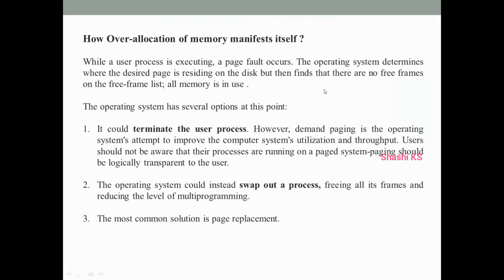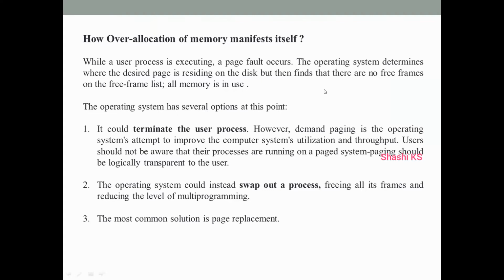If we examine the solutions available, we want to bring some page from the disk to memory. Other pages of the process are already in memory. So if you bring this page from the disk to memory, that process can complete its execution. But we are not able to bring it because there is not a single free frame available in memory.